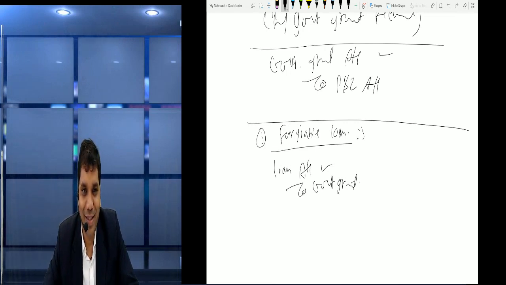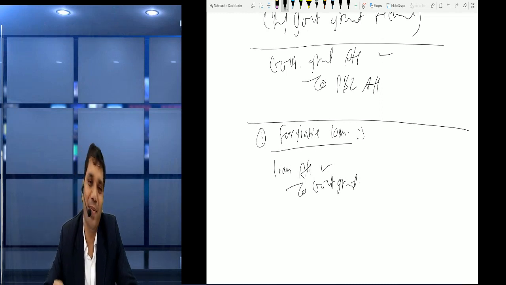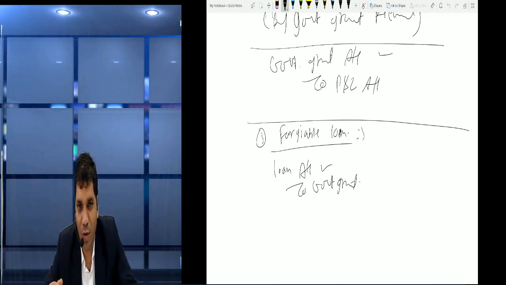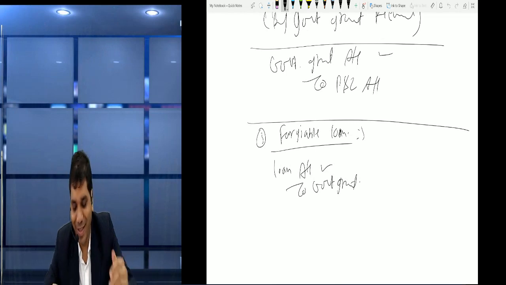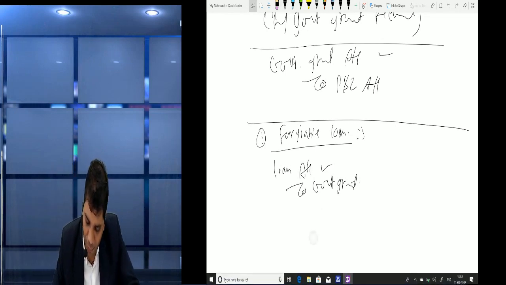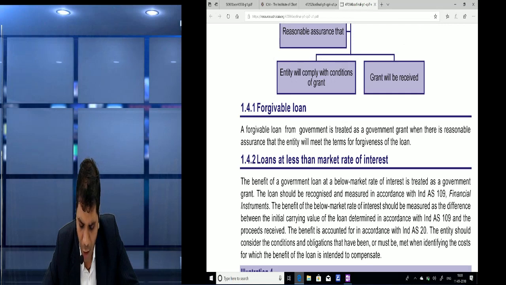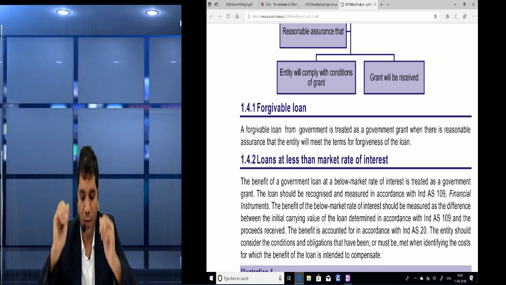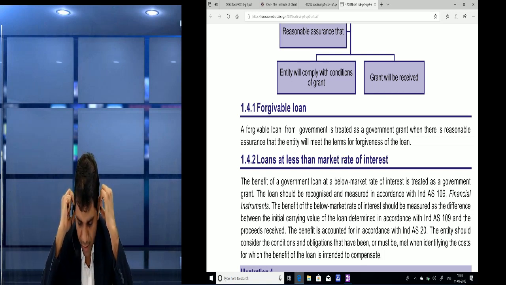Okay. So friends, what we do, we should show it as a forgivable loan, and accordingly we mention it that when we pass the entry, loan account debit to government grant. So note down friends, forgivable loan. A forgivable loan from the government is treated as a government grant.